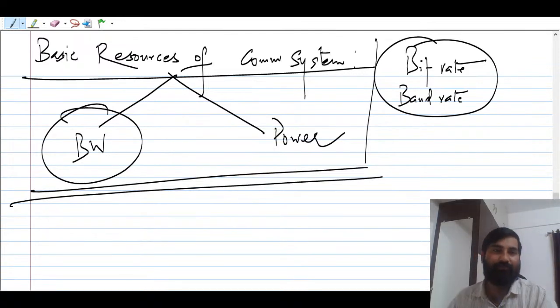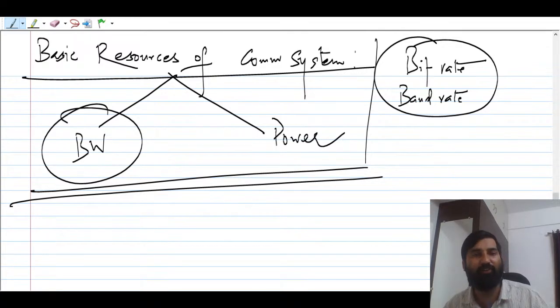And signal. Signal is a very important mathematical function, you can say. Signals will be of different kinds: you have seen continuous time signals, discrete time signals, analog signals, digital signals. Basically, signals will be of two kinds: random signals and deterministic signals.